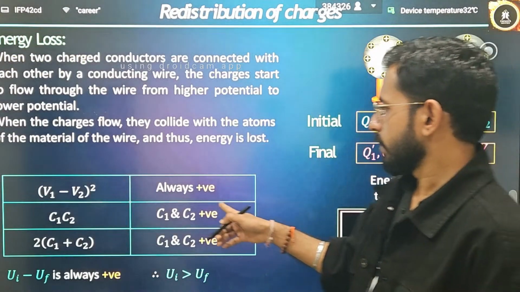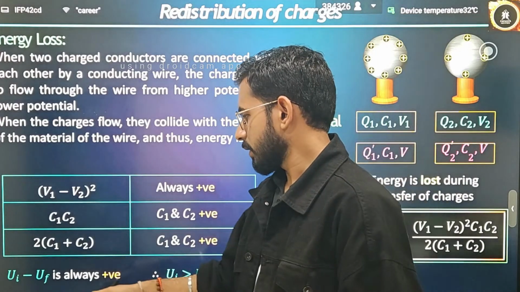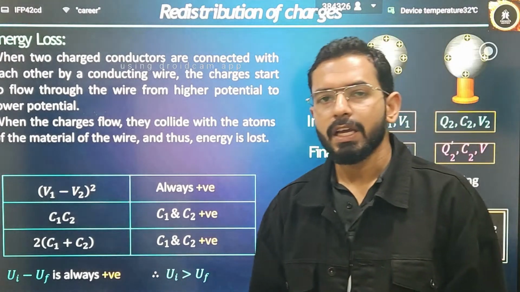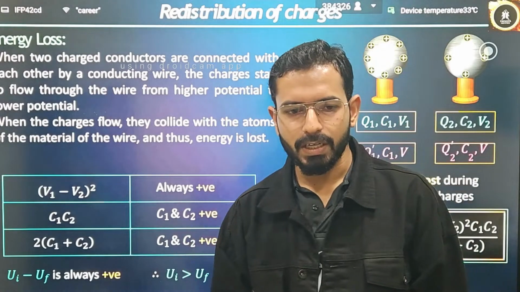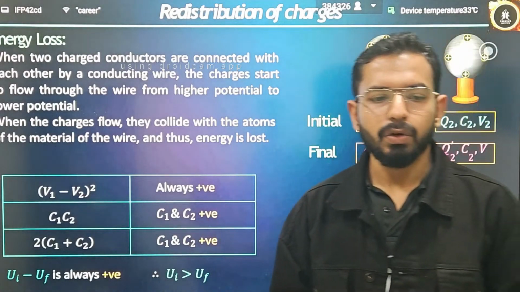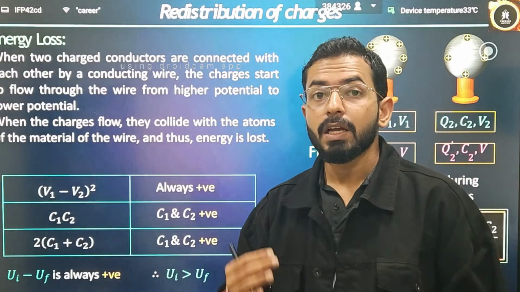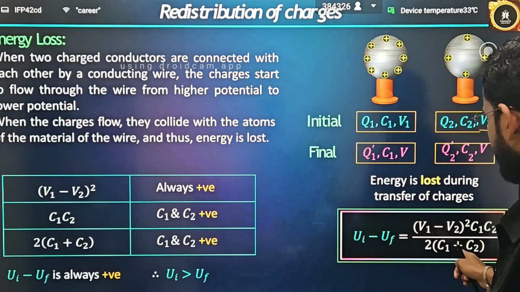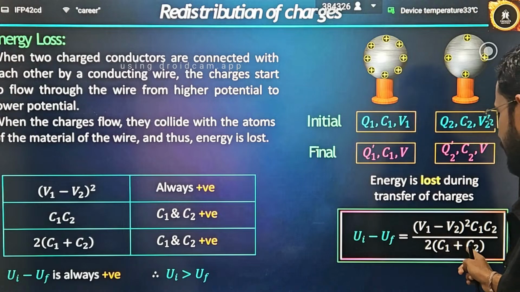Now V1 minus V2 squared is always positive, C1 into C2 is always positive. That means of course the change, U initial minus U final, will always be positive, and it is very obvious. If you are losing some energy, that means initially you had some higher energy and finally you are having some lower energy, then only you can say that you are losing energy. Otherwise you would say I am gaining energy, but here I am saying losing energy. And when you subtract, this kind of result will come: V1 minus V2 whole square, C1 C2 divided by 2 times C1 plus C2.